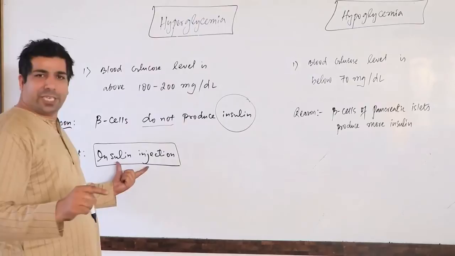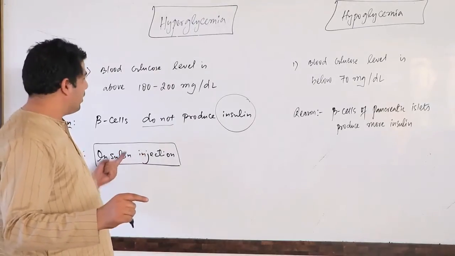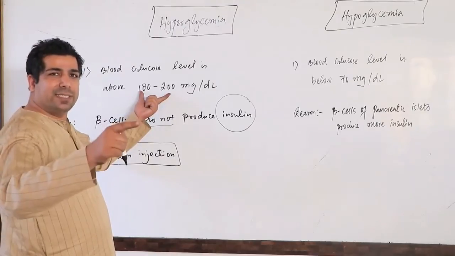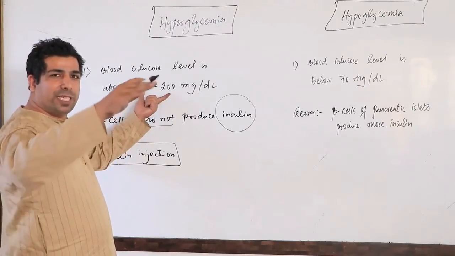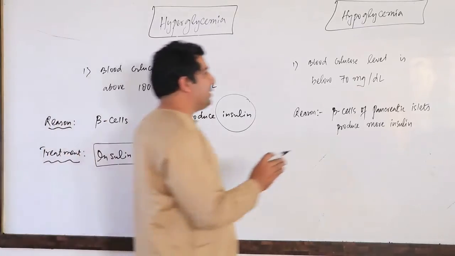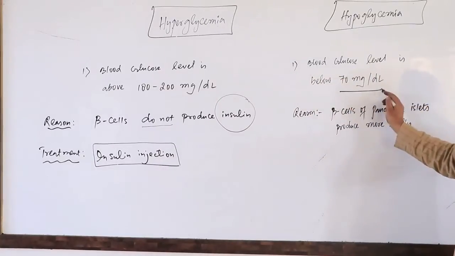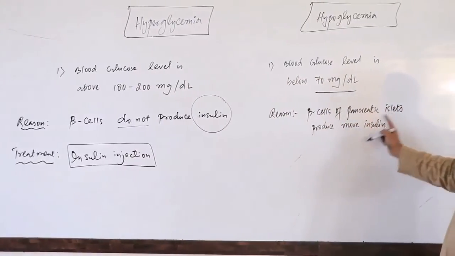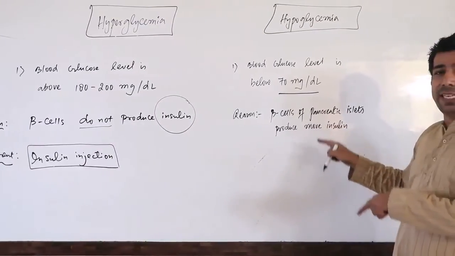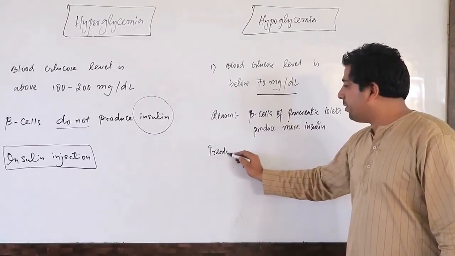So the glucose level will decrease and come to normal. In hypoglycemia, the blood glucose level is already very low, because beta cells of the pancreatic islets produce more insulin. So you cannot take an insulin injection here.